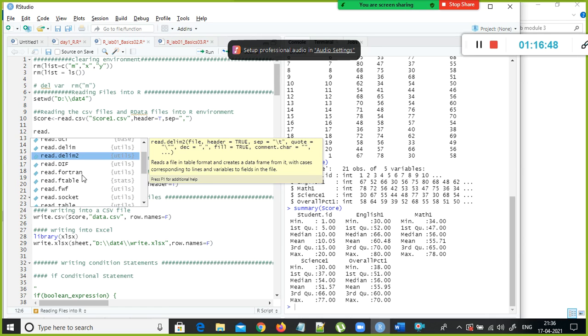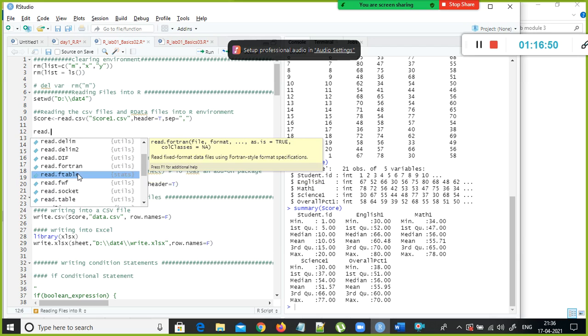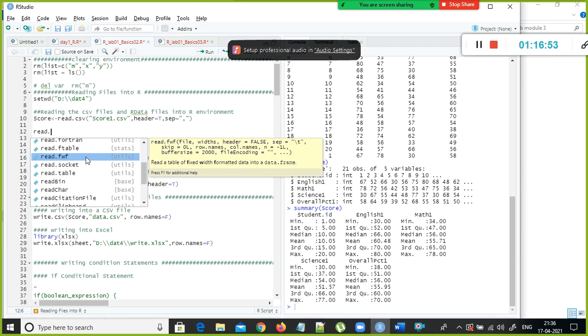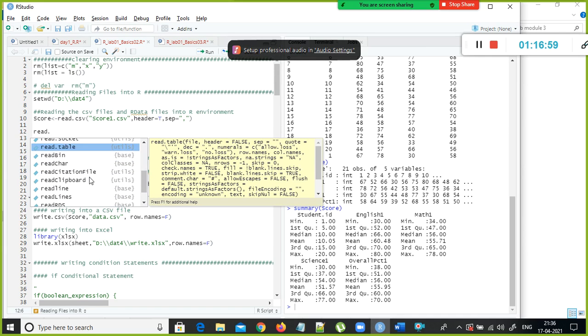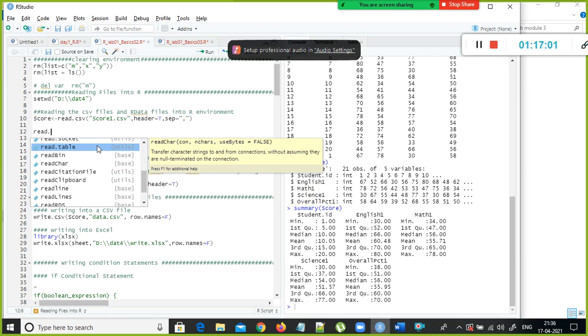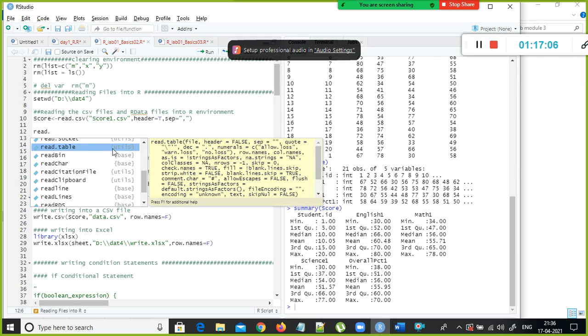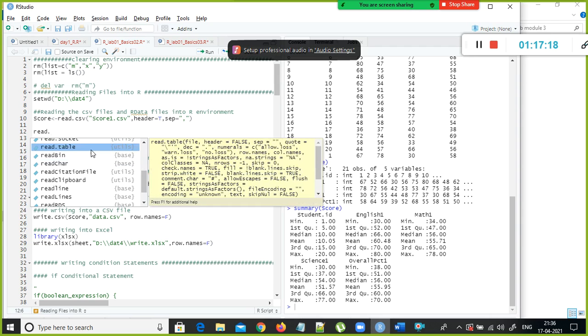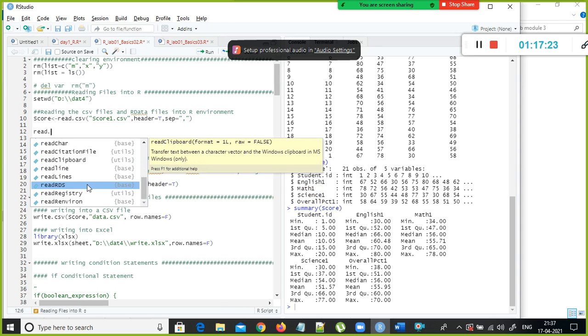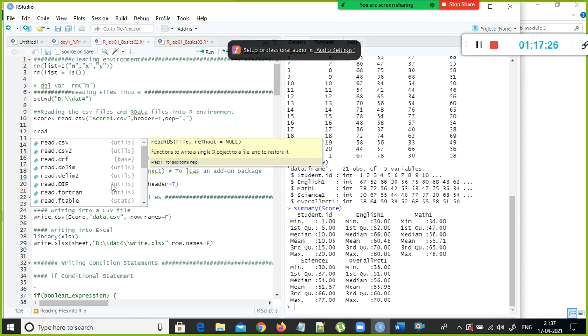You have read dot table, and f table is there, which is fixed width table. Now what is read dot table? When will you use read dot table? You will use it if you have a space between one column and another column. So in this case, if there is a space between one column and another column, you can use read dot table. Likewise, there are different types of files.